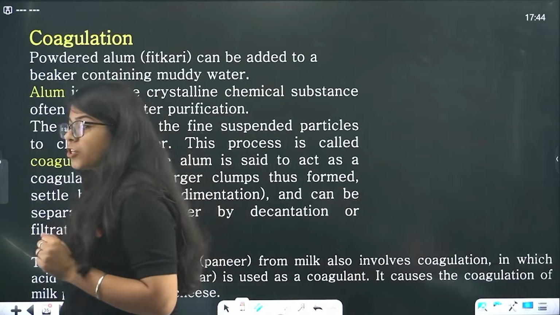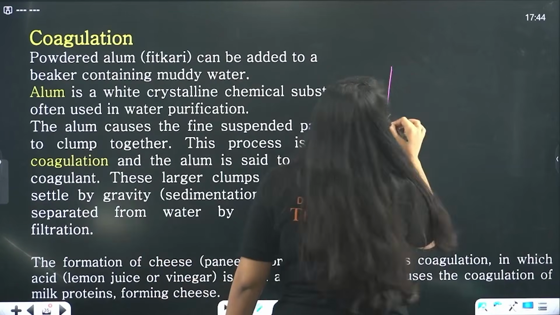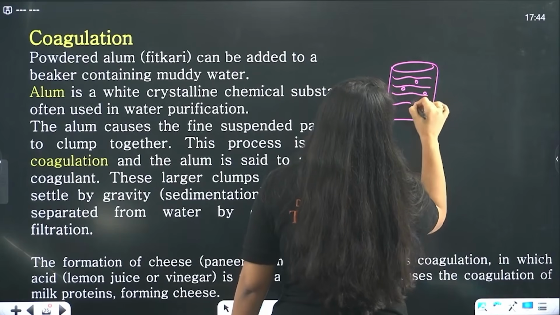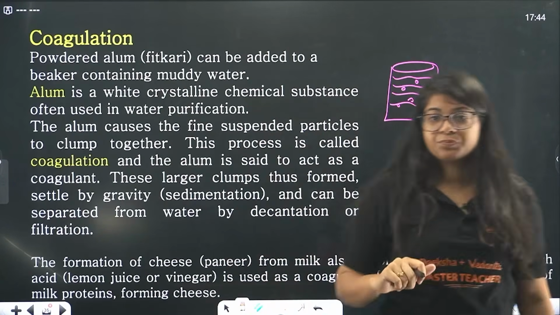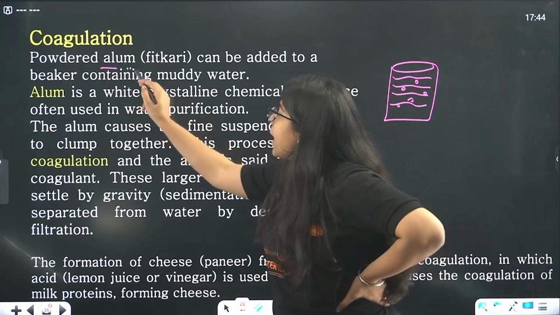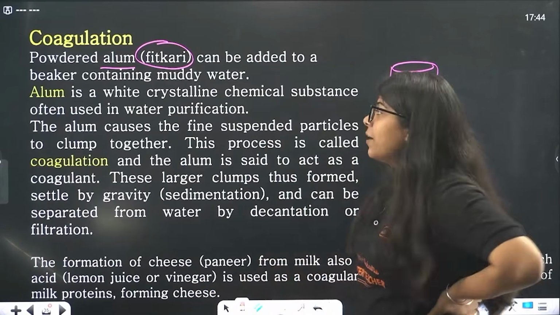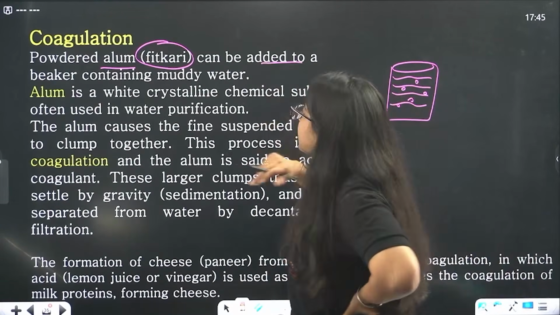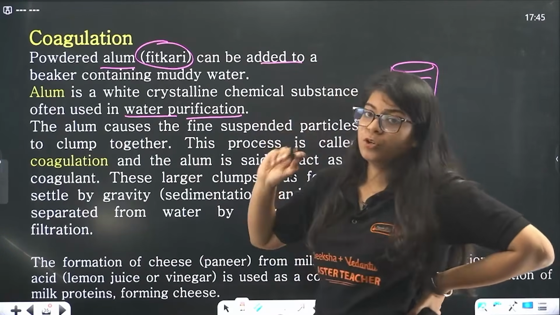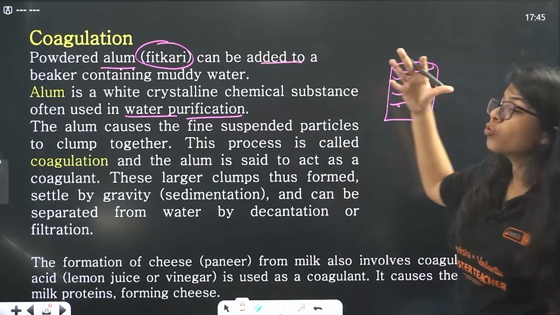Now, what is coagulation? Ma'am, coagulation is what happens when there are some substances suspended in this solution. So what happens? We use a substance called alum, and we call it fitkadi. It's actually very good for your skin as well, people say, right? So it's mostly used to filter the water. It's a crystalline chemical substance used in water purification, to purify the water. Now, this alum causes fine suspended particles to clump together.